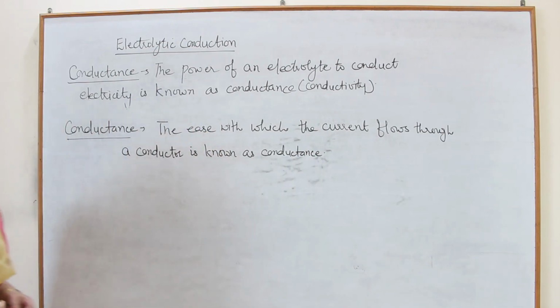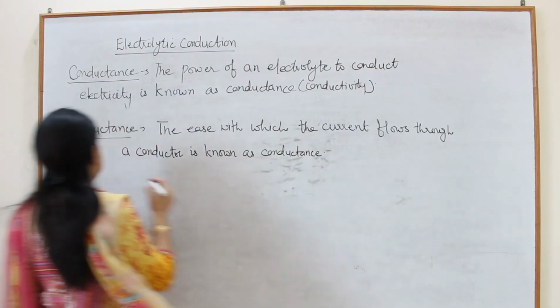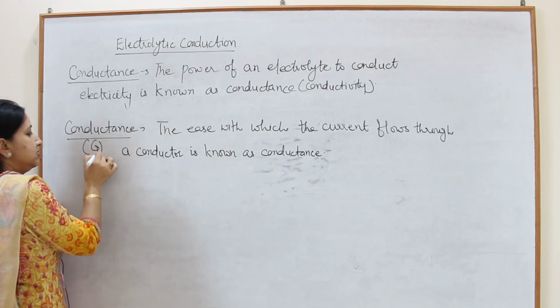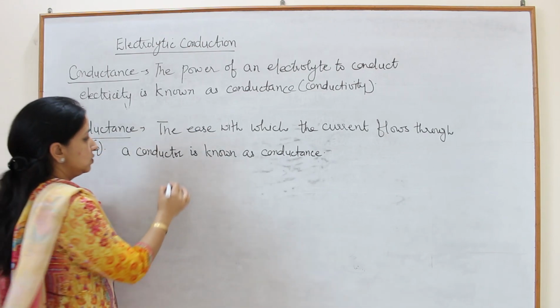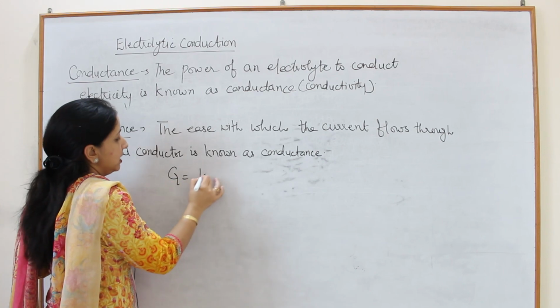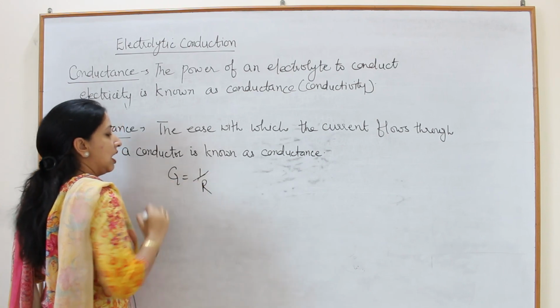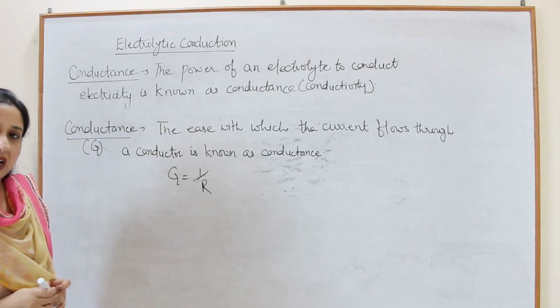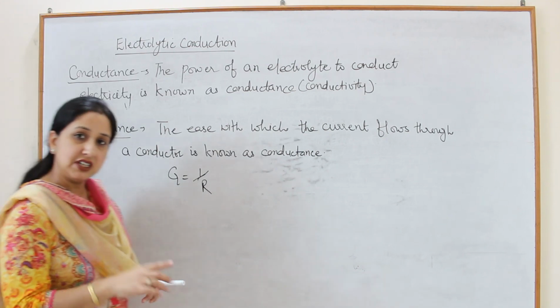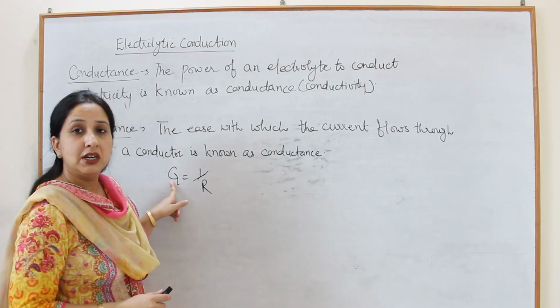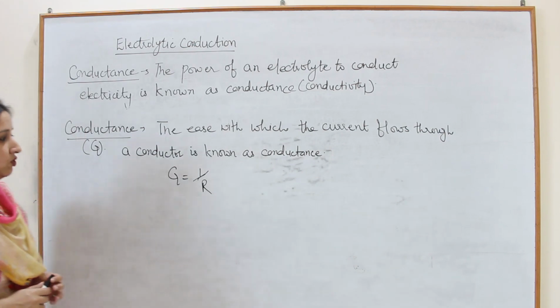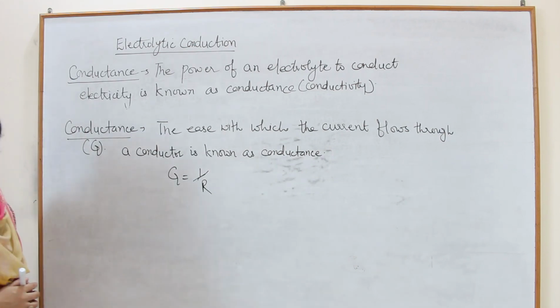So the definition is the ease with which current flows through a conductor is known as conductance, and it is represented by G. So G is the reciprocal of R, the inverse of resistance, that is called conductance. So G is equal to 1 upon R.